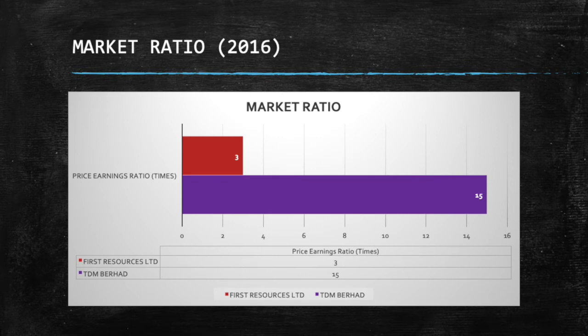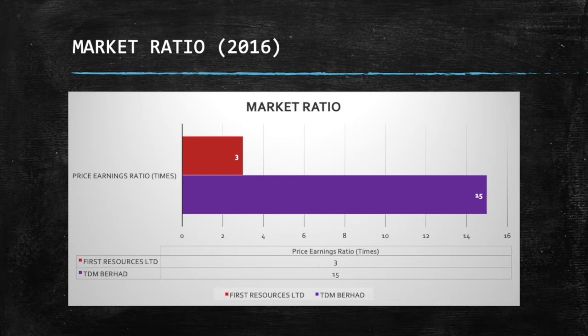Next, the bar chart shows one type of market ratio, which is the price per earning ratio for two companies, TDM Berhad and First Resources Limited, in 2016. The price per earning ratio for TDM Berhad is 15 times, while for First Resources Limited it is 3 times.